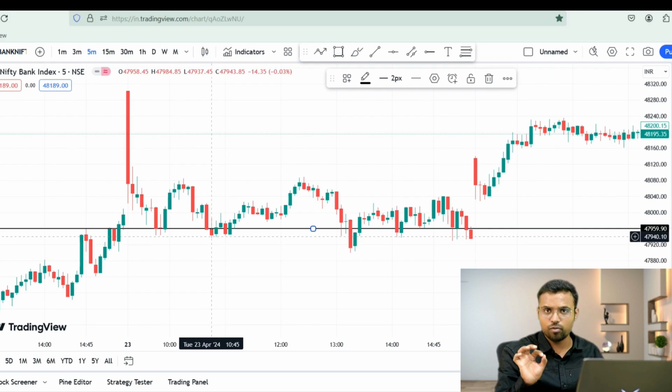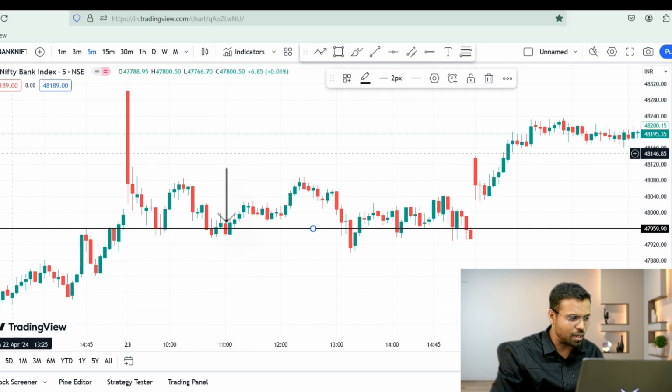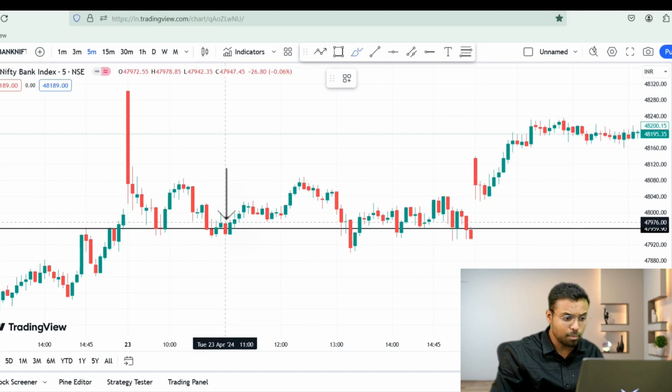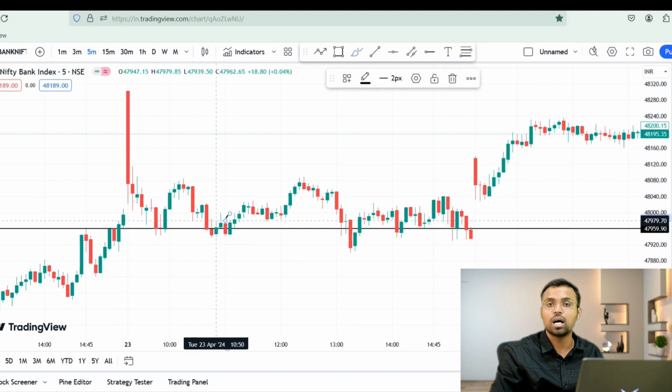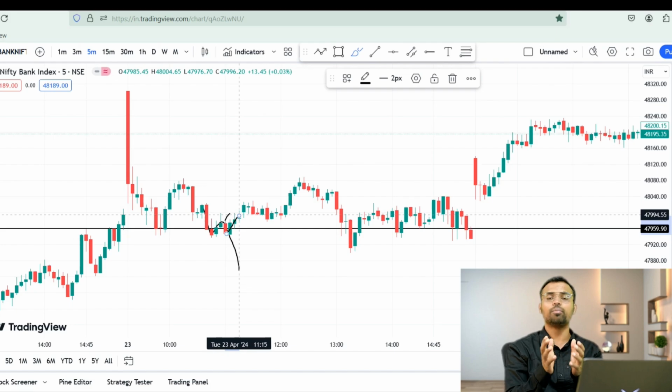Now we will wait for confirmation. How? We will wait for the sellers to come into the market for the first time after being defeated by the buyers. Did they come? They came here. Now, were the buyers able to successfully close above this red candle? Yes. The sellers were not able to continue this trend, and the buyers came in. And this is the confirmation part of this concept, that this is the right area for you to start your buying, for you to plan your buying.